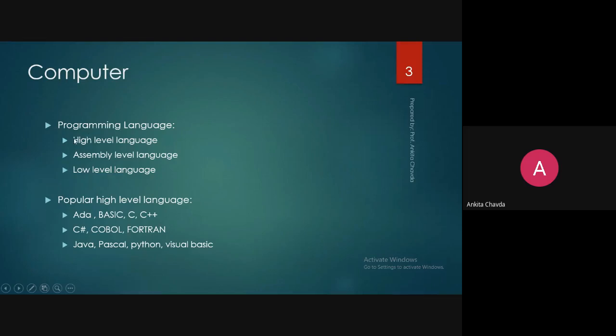So if it is a high level language, say Java or C++, I write a program, but the computer doesn't understand it. So there is the task of the compiler, which translates your high level language to low level language.